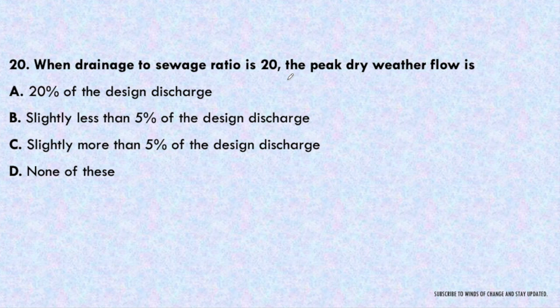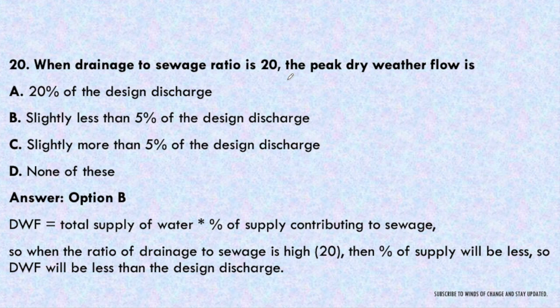So that will be the sewage, and since there will be some losses also, the amount of sewage received will be slightly less than this, that is less than 5%. So option B will be the correct answer. Dry weather flow is the percentage of the water supply contributing to the sewage. Now, when the ratio of drainage to sewage is high, 20, then the percentage of supply will be less. So dry weather flow will be less than the design discharge.